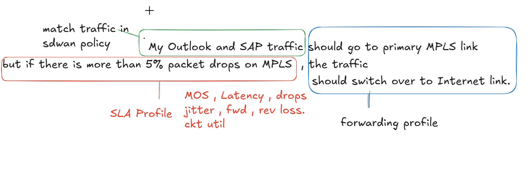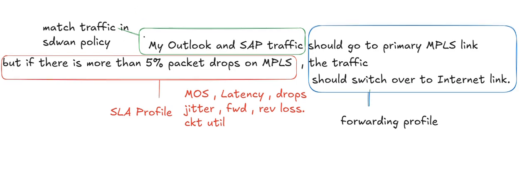So based on the application and business requirement, we can make multiple SLA profiles based on the application requirement, and we can make multiple forwarding profiles based on the multiple SD-WAN SLA policies that we are going to make. Next, let's see how these SLA profile, forwarding profile, and SD-WAN policy look, and we will take a theoretical look at these things.